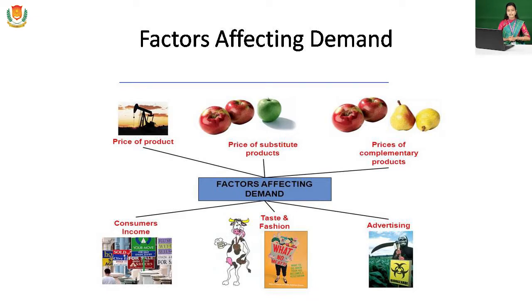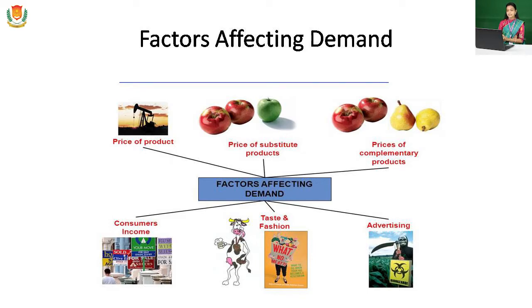Second one is the price of substitute products. Substitute products means we can use one product in place of another. As you can see in this image, we can use green apple in place of red apple. If the price of green apple decreases, the demand for red apple will decrease. This is the effect of the price of substitute products.